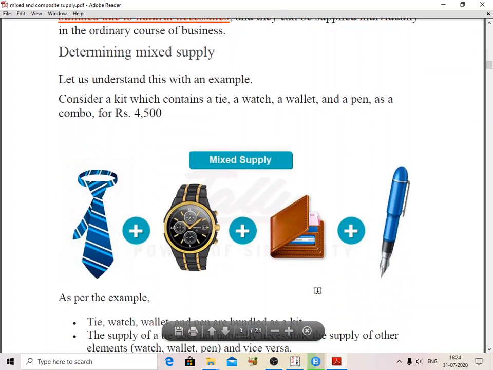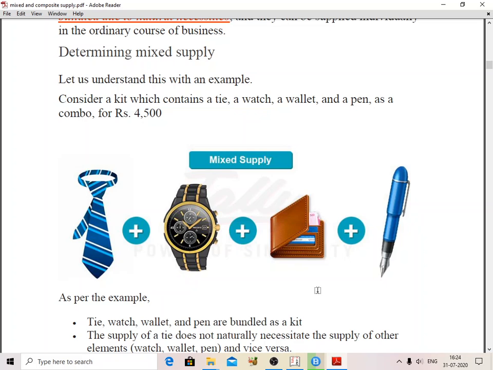Determining the mixed supply. Let us understand this with an example. Consider a kit which contains a tie, watch, wallet and a pen. All these four items are combined together as a combo, a corporate kit, and the price of these four products is 4,500 rupees.